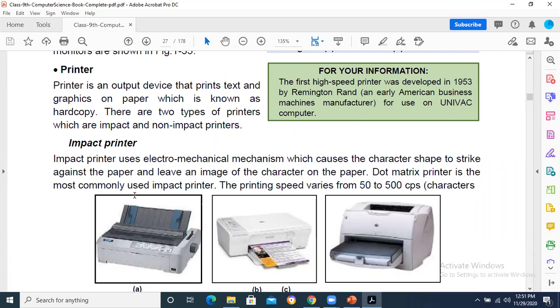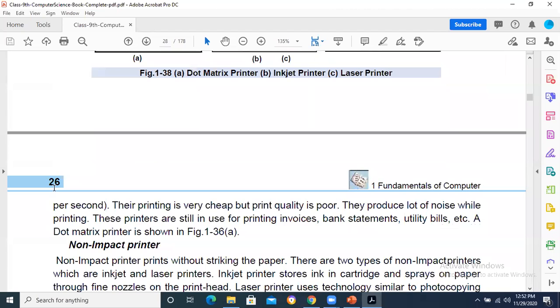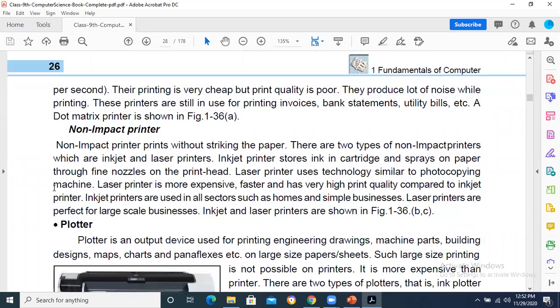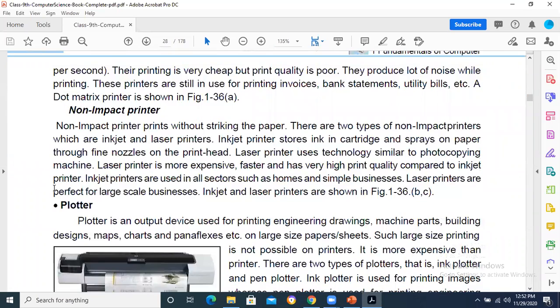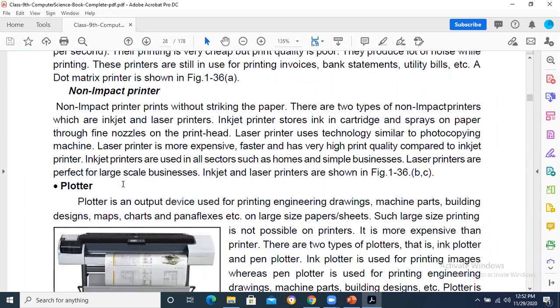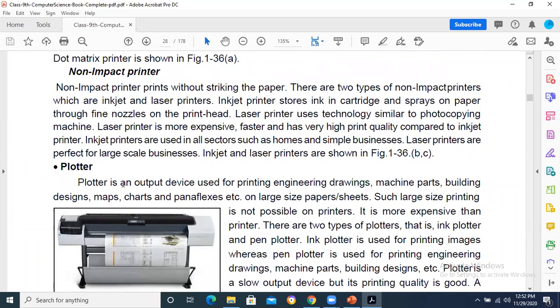They normally print in one color, blue, black, or such kind of color. But in non-impact printers, you will see that they can print in multiple colors. These are silent, not noisy, but they are costly. Impact printers are cheap, but non-impact printers are costly as well. These are the characteristics.